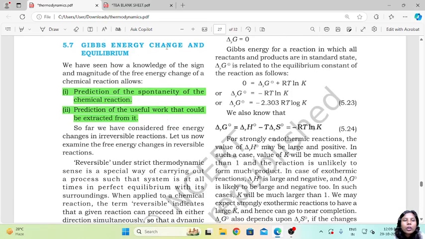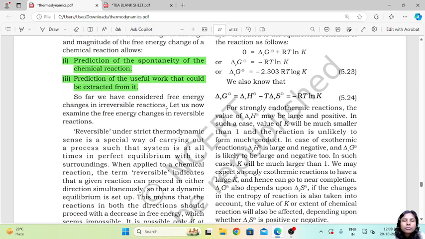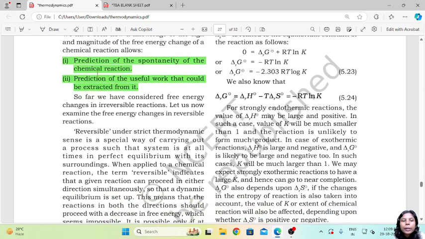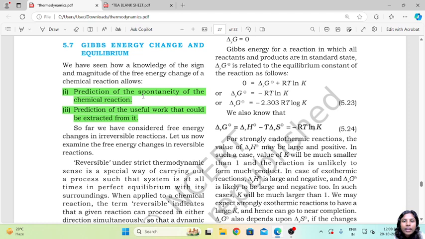Next we will talk about Gibbs energy change and equilibrium. So now, knowing about all of these things, there are two basic things we were very sure about. What? Prediction of spontaneity of the chemical reaction and prediction of useful work that could be extracted from it. First we defined how we can tell if the reaction is spontaneous or not. Secondly, using Gibbs free energy, we were able to define the useful work, that is the free energy that is available.